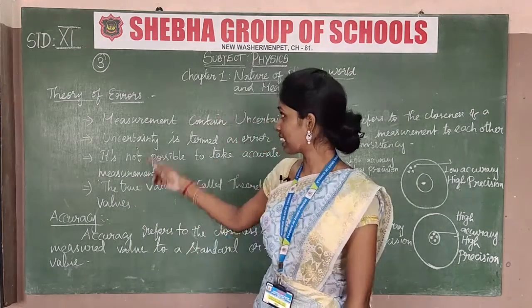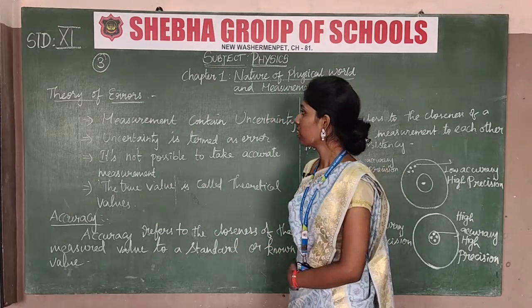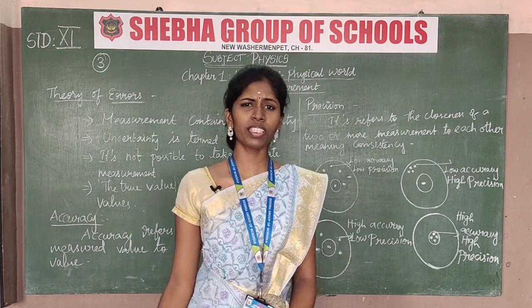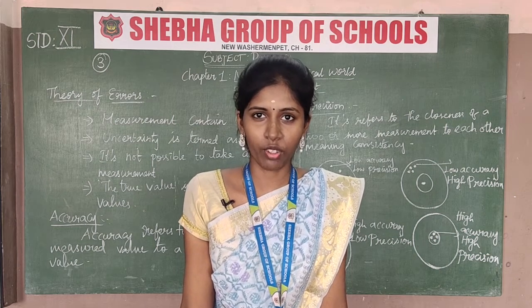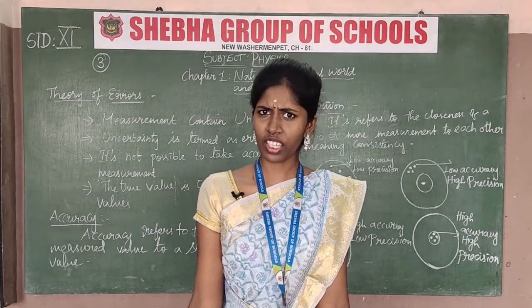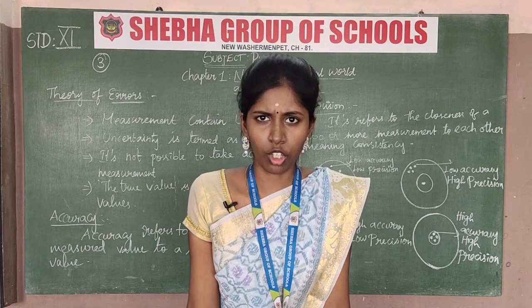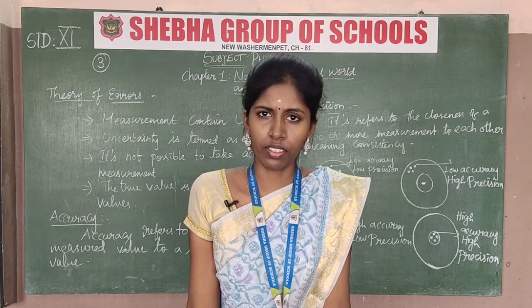Let's start our class 3, the same topic, the nature of physical world and measurement. Inside this topic, the theory of error. So what does error mean? Error is one type of mistake. Inside the mistakes, what error will happen?